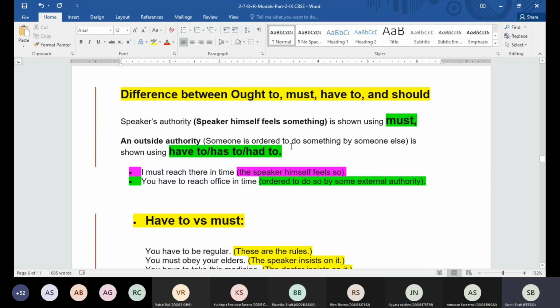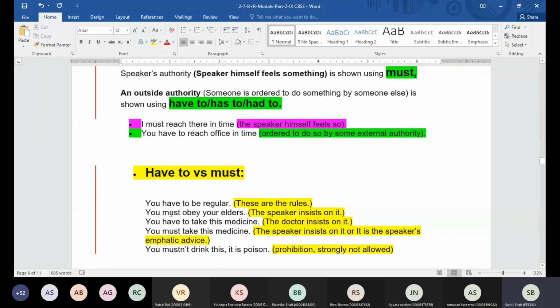Okay, like someone is ordered to do something by someone else. In such a case, we can use has to, have to, or had to. Like, I must reach there in time. So it is going to mean the speaker is feeling something for himself, that he should reach somewhere in time. You have to reach office in time. So this is going to mean he is ordered to do so by some external authority, or these are the rules of the office.